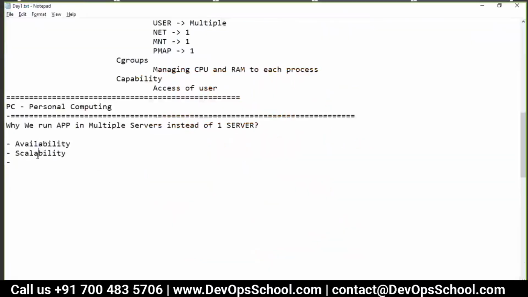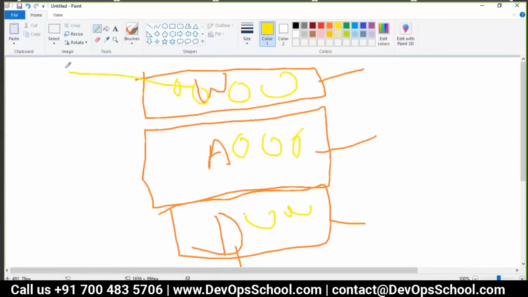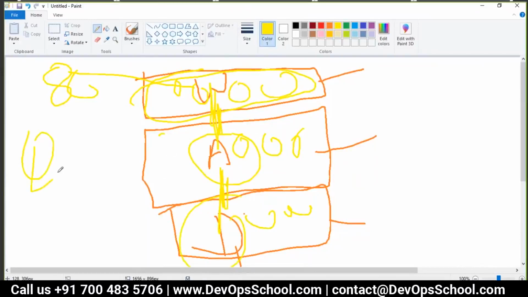So availability, scalability, one more reason. Maybe reliability. Yeah, that can be, but I will add from my side, security. See here, the web server is exposed. Now, if you run everything in the same place, on the same machine, all the ports will be accessible to the end user. But here, the application port is only accessible by this, the database only accessible by this. The end user is accessing only port 80. So security is there.